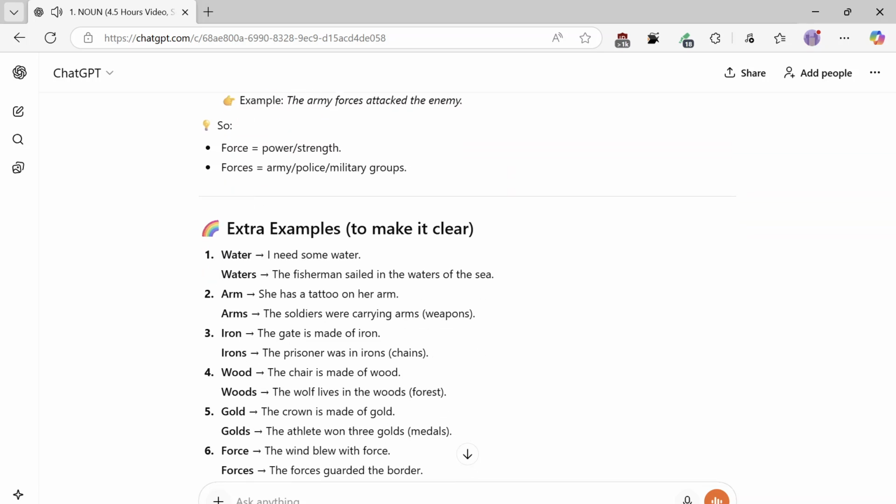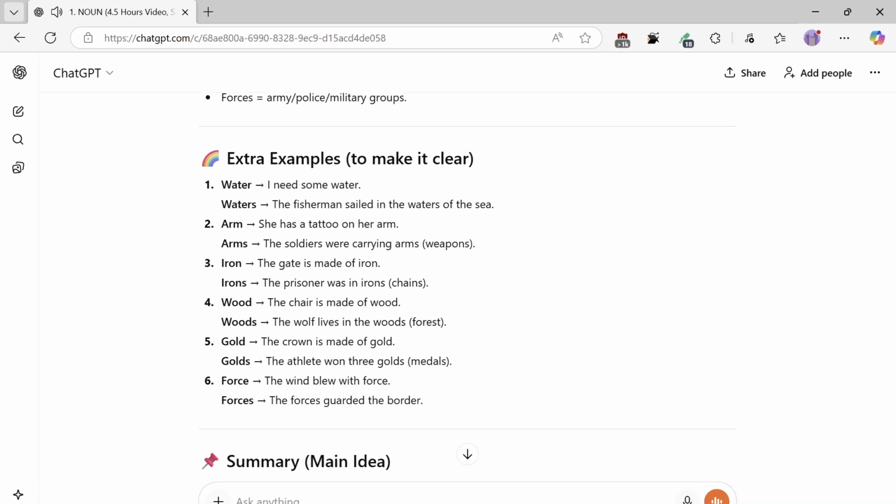Extra examples to make it clear. 1. Water: I need some water. Waters: The fisherman sailed in the waters of the sea. 2. Arm: She has a tattoo on her arm. Arms: The soldiers were carrying arms, weapons. 3. Iron: The gate is made of iron. Irons: The prisoner was in irons, chains.